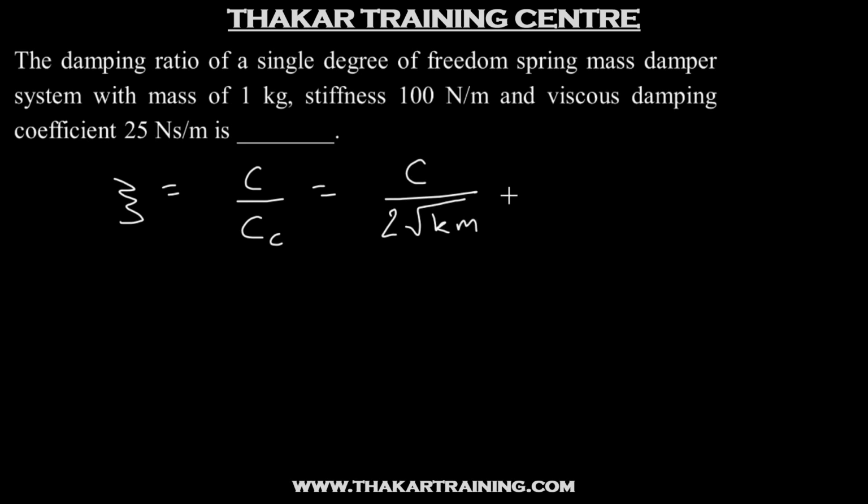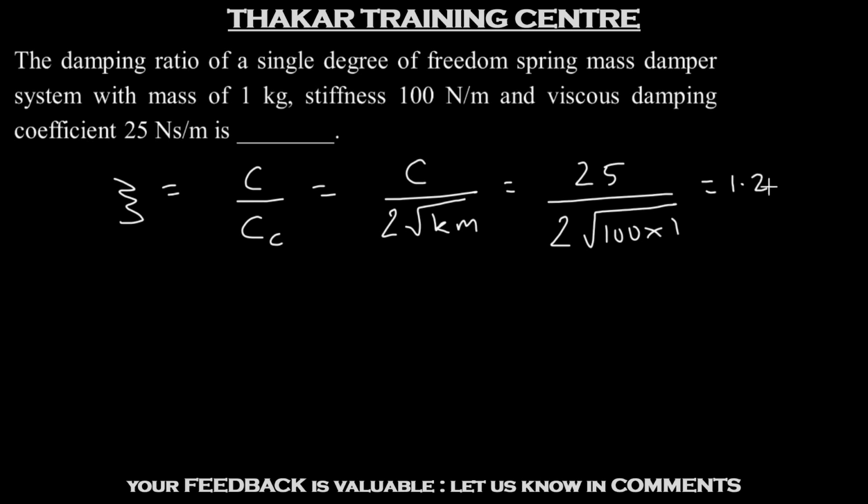Cc is twice root km. So this is C is 25 upon twice under root K is 100 and mass is 1. So this is 1.25. So the answer for this question will be 1.25.